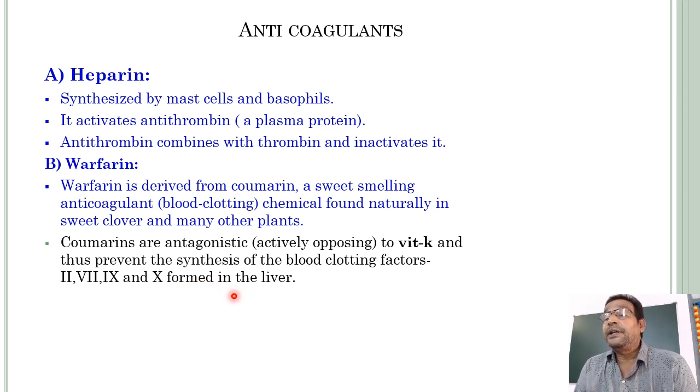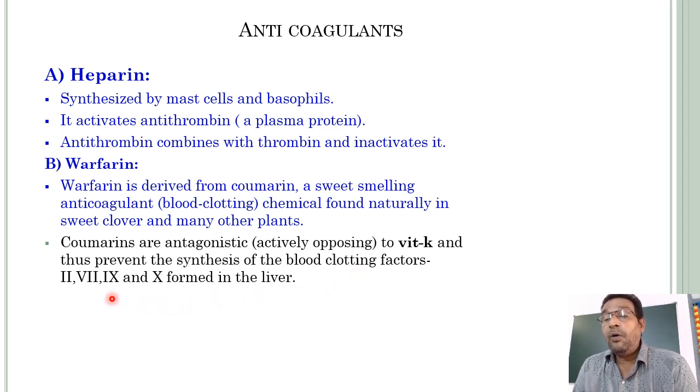So vitamin K is essential for the synthesis of these clotting factors, 2, 7, 9 and 10, in the liver. In such a way, vitamin K is essential for clotting.